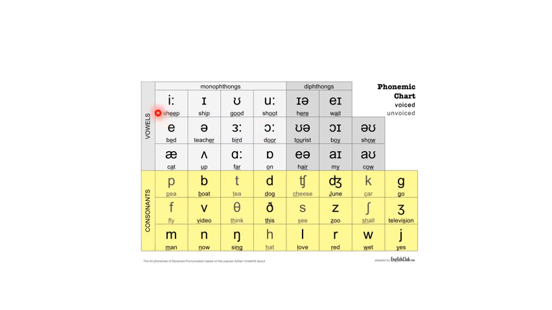aw, door; ee, sheep; i, ship; u, good; oo, shoot. Now finished with the monophthongs.